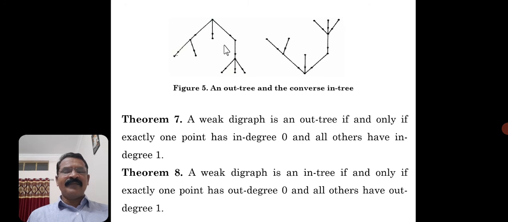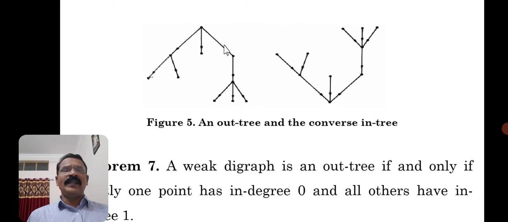A weak digraph is an out tree if and only if exactly one point has in degree 0 and all other vertices have in degree 1. You can see the diagram here. In degree 0 and all other vertices have in degree 1.